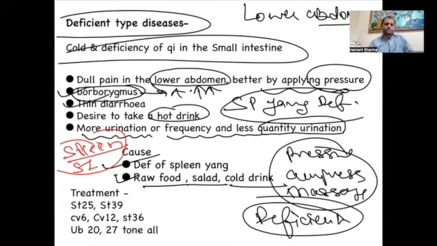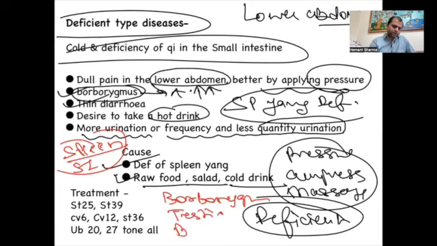The main feature of the small intestine is borborygmus, and the pain coming in the testes or till the lower back. Starting from the front part, the lower abdomen, it might come to the testes or the genitals, and it might come to the lower back. So it is a confirmation diagnosis of the small intestine pattern.